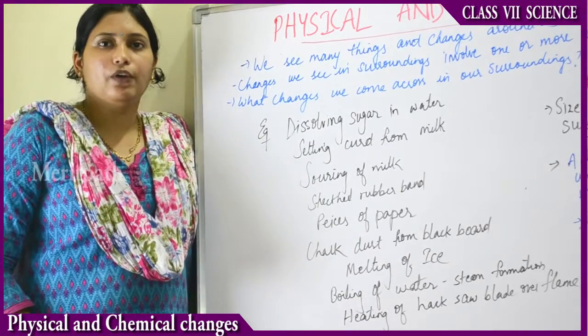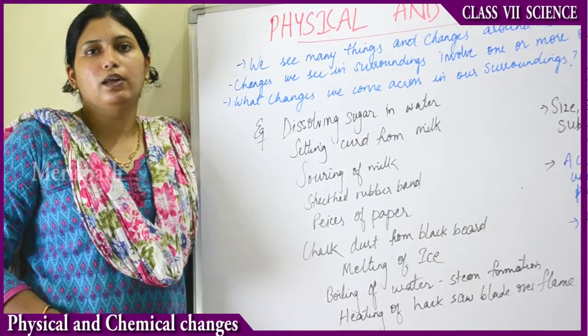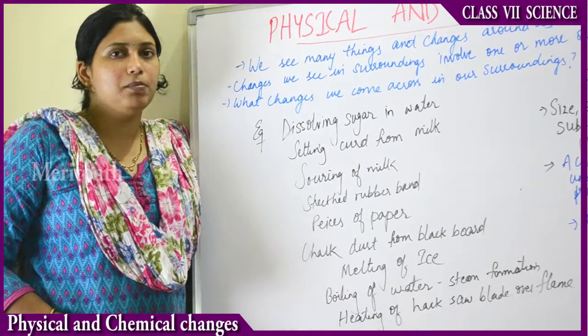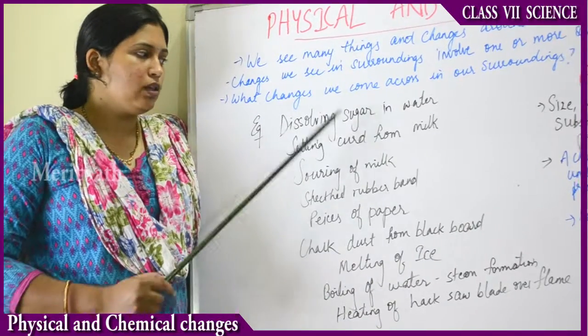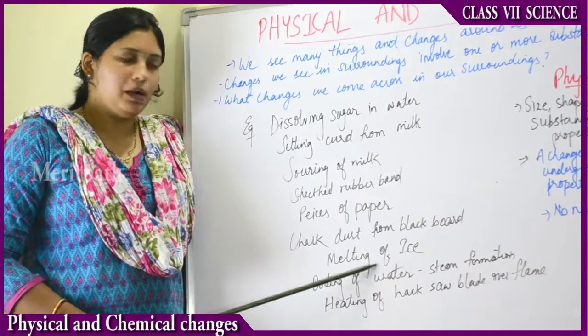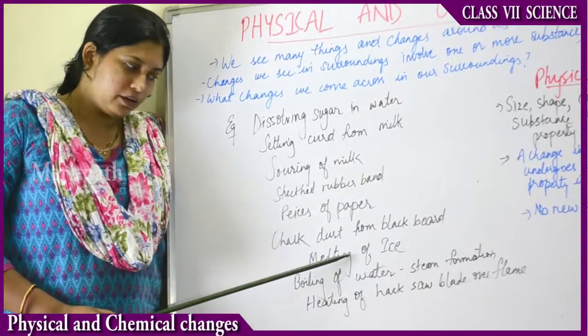Then melting of ice. When you melt ice, it becomes water, and then if you take that water and freeze it again, it becomes ice. So melting of ice can be reversed. These other things are irreversible, but melting of ice can be reversed. The ice can be turned into water and the water can be turned into ice.